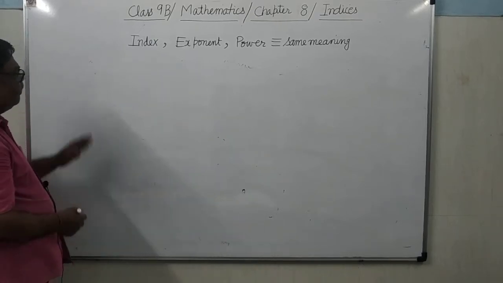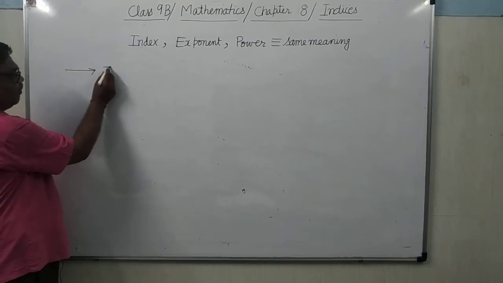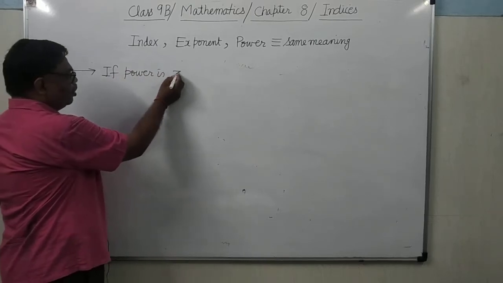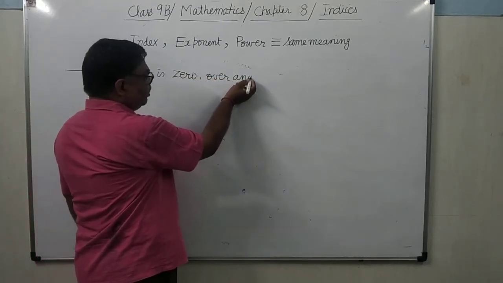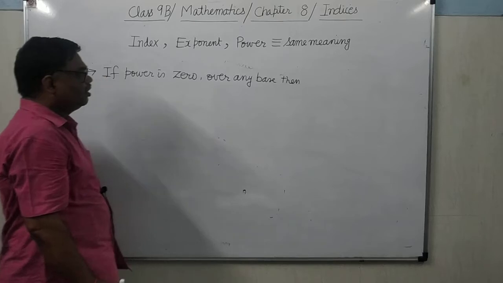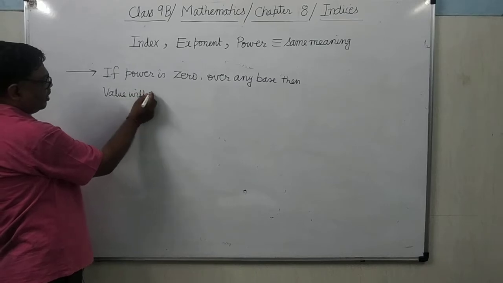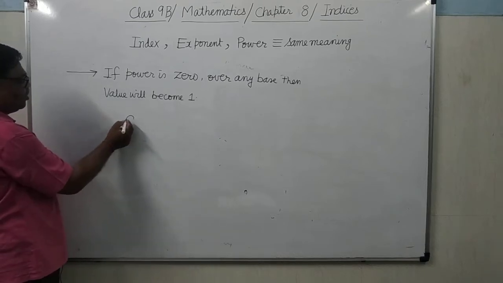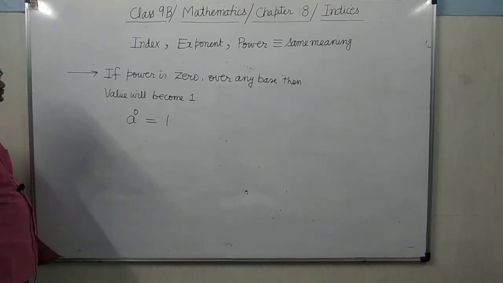For example, if the power is 0 over any base, then the value will become 1. Means a to the power 0 equals 1.